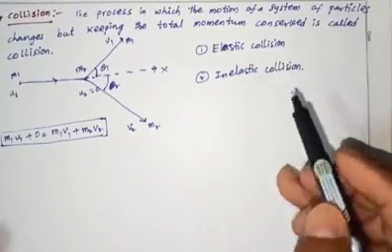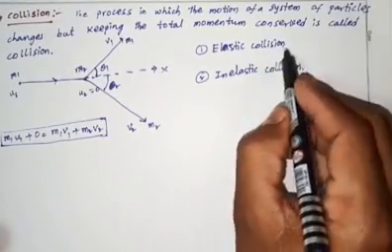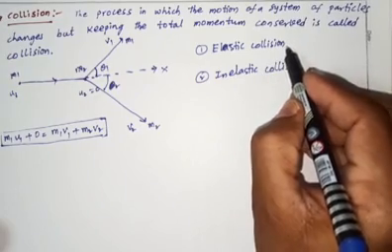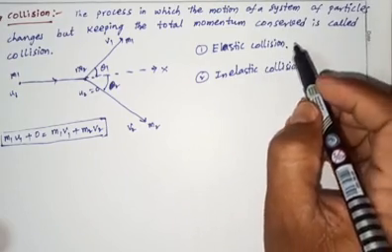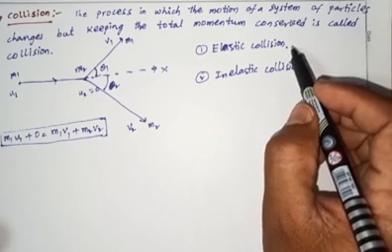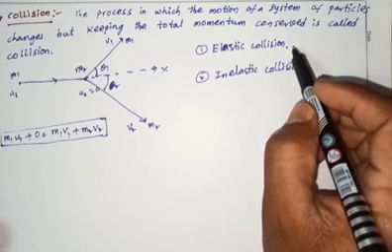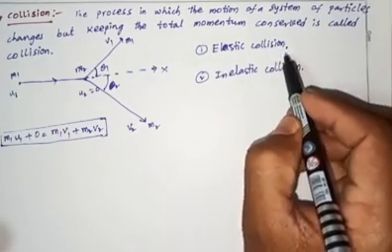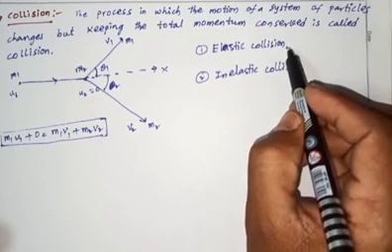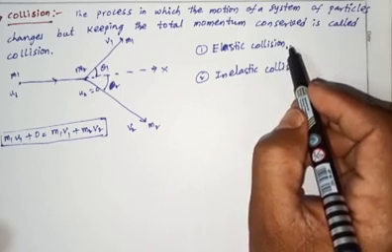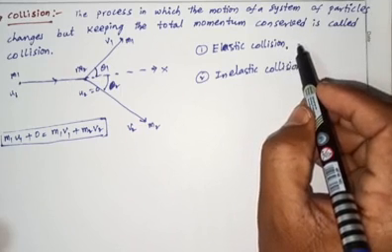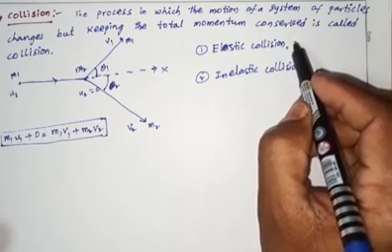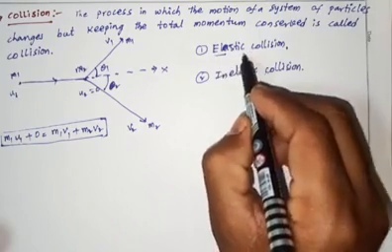Elastic collision is the collision of two bodies that obeys the law of conservation of momentum and the law of conservation of kinetic energy.